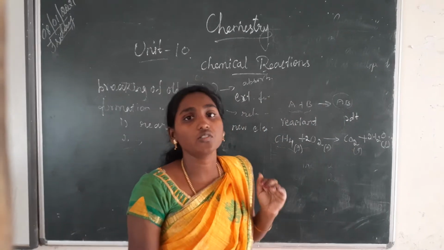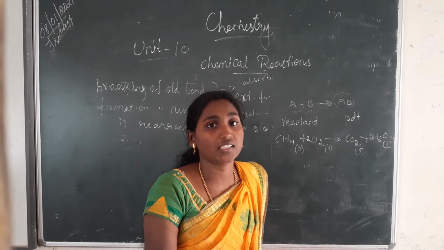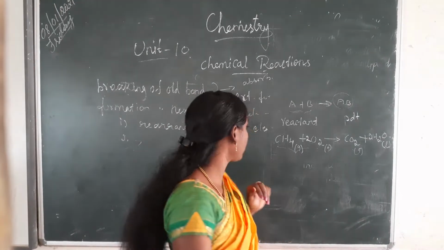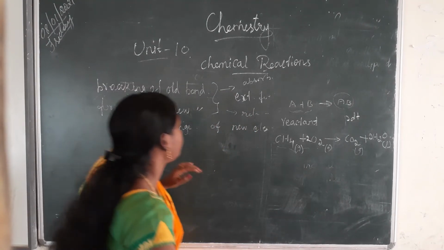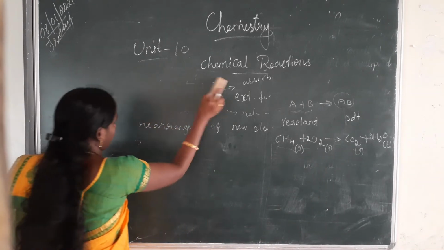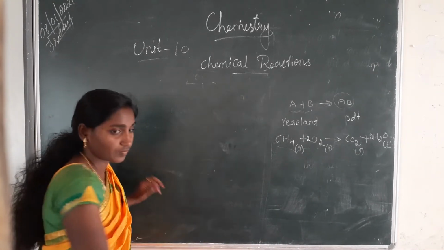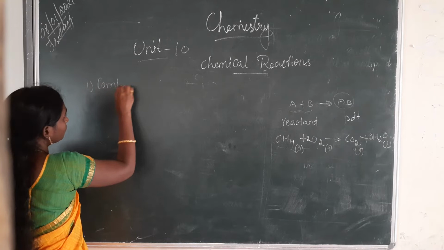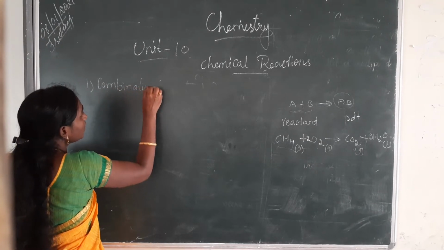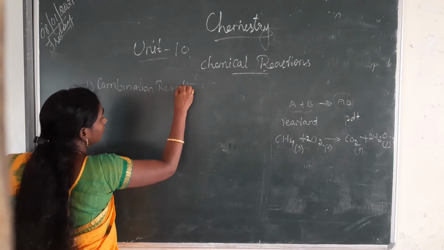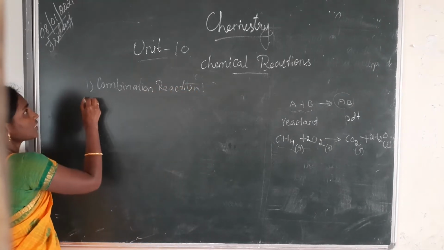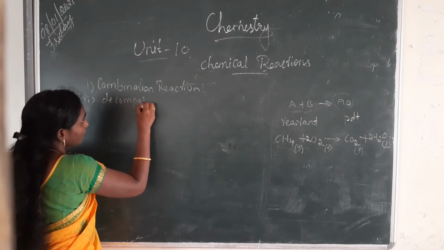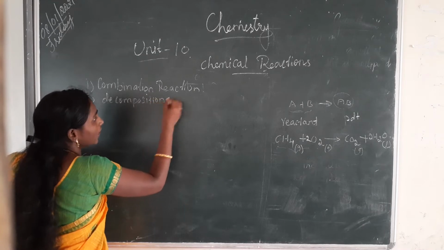So next we are going to move on to the types of chemical reaction. In this lesson we are going to study 5 types. Okay, 5 types of chemical reactions we are going to learn. First type is combination reaction. Second type is decomposition reaction.